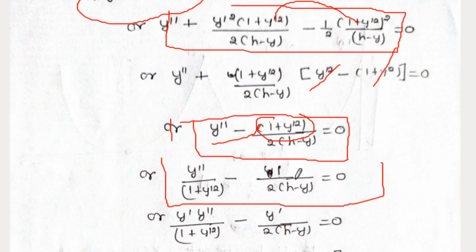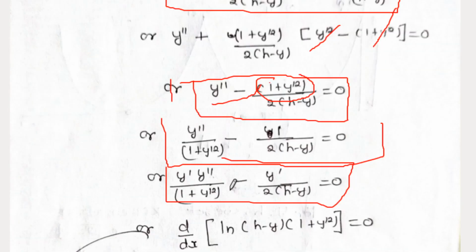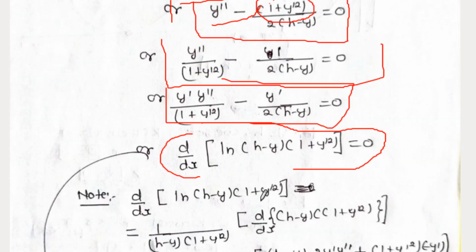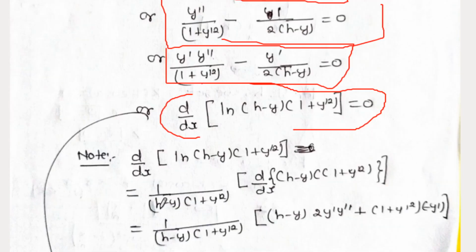And we can multiply y prime in the numerator, so this becomes this, and we can write this whole expression like this: the derivative d/dx of log of (h minus y)(1 plus y prime square) is equal to 0, and we can verify this expression below.